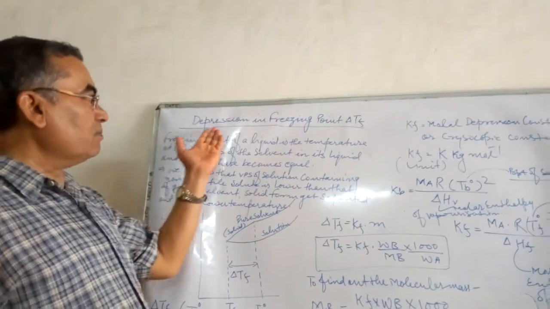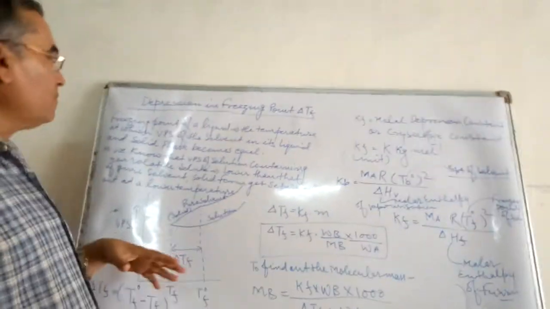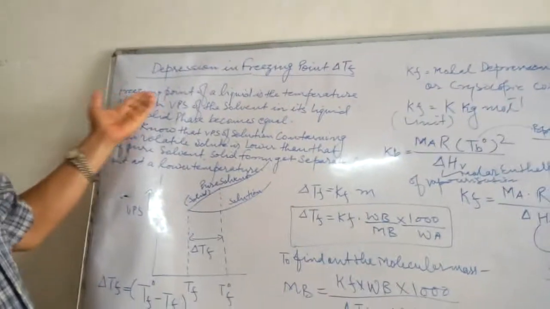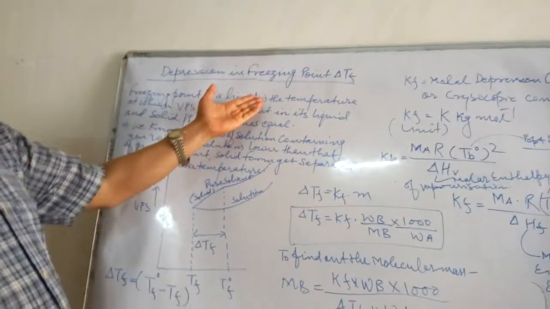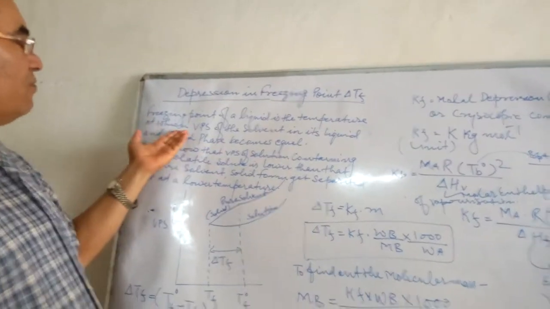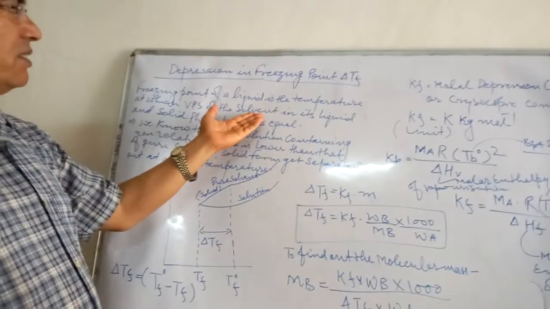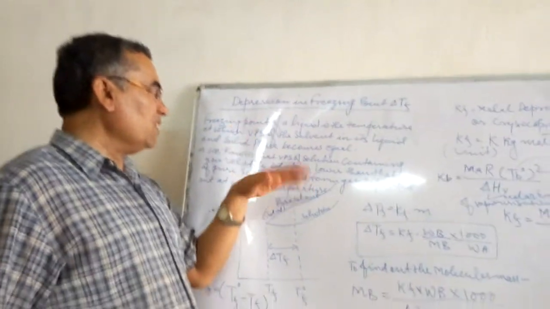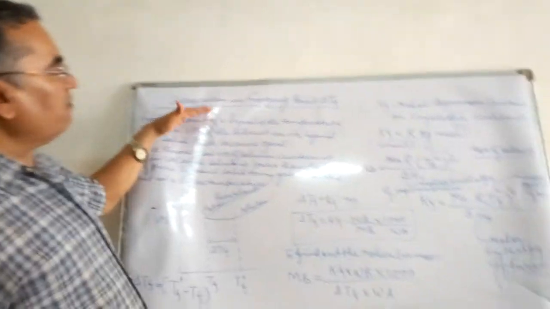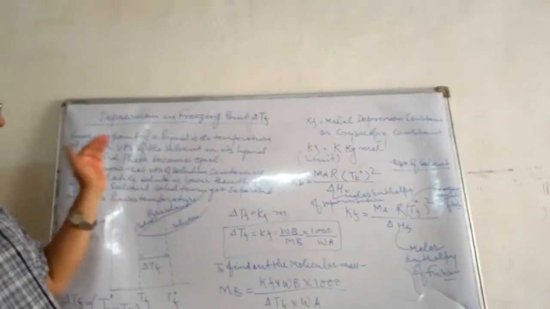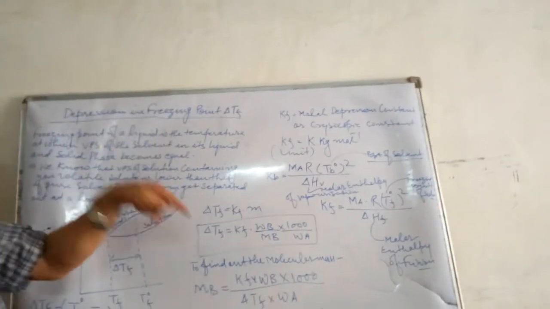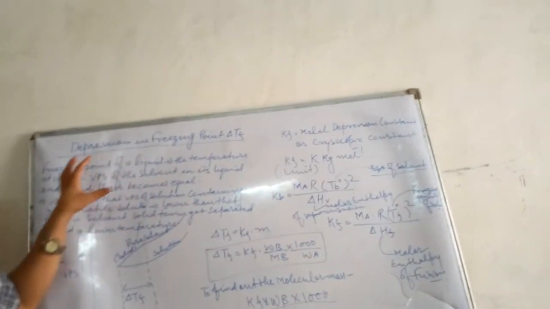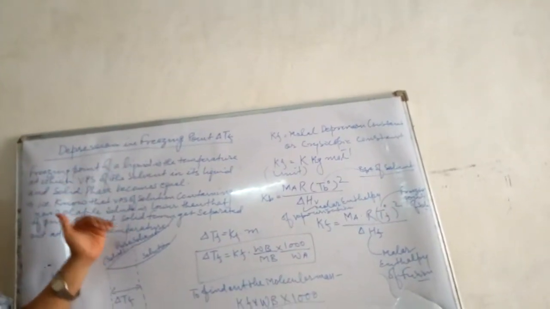Today I discuss depression in freezing point. The freezing point of a liquid is the temperature at which the vapor pressure of the solvent in its liquid and solid phase becomes equal. At the very first go, go through and learn this definition.